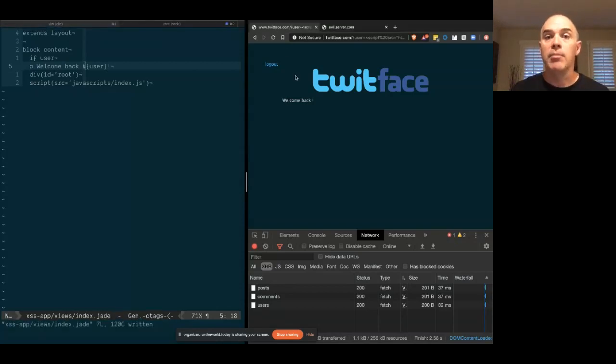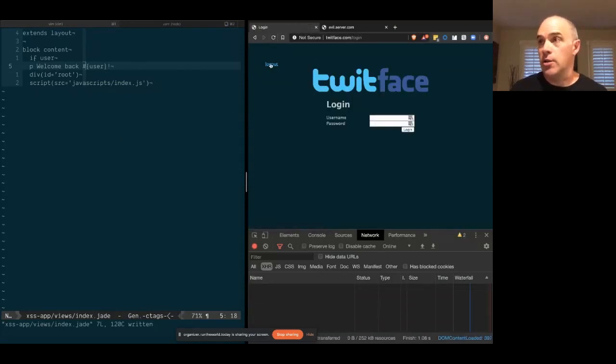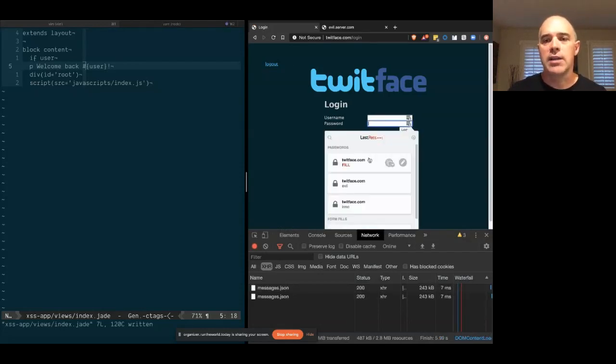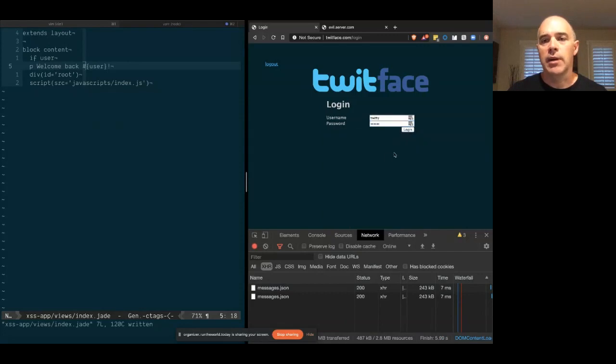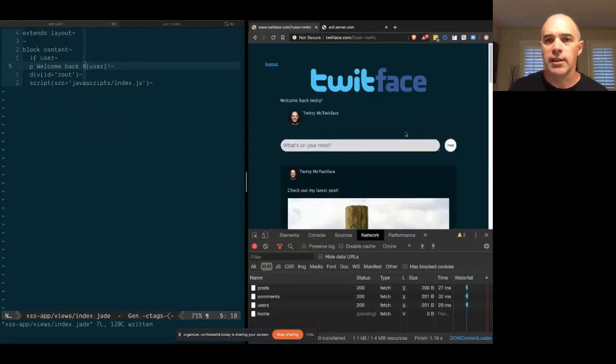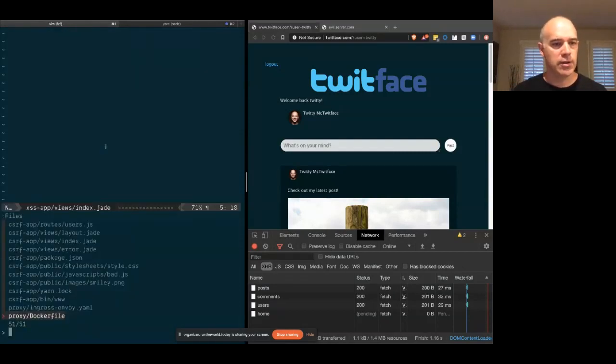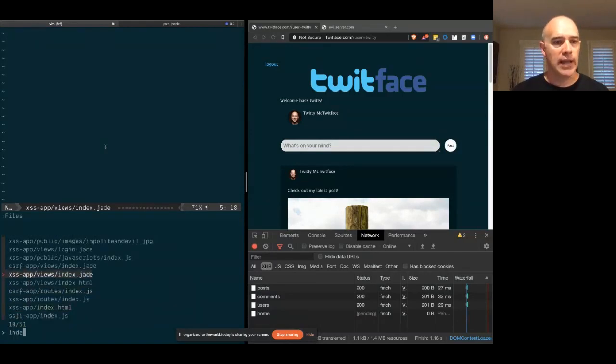But there may be legitimate use cases for that. You may actually have a blog or something that allows for some limited HTML. And so in those cases, it is incumbent on you to ensure that it's safe HTML. So let's go back to our client-side script real quick. I did forget to do this during the demo, so I really appreciate the question. And let's go ahead and look at what that looks like.